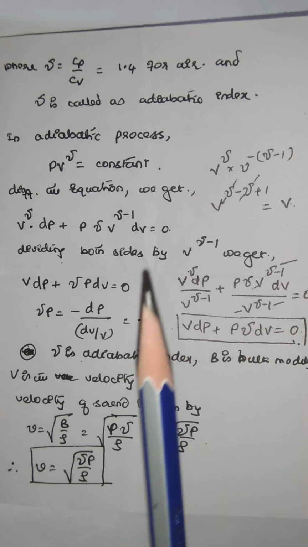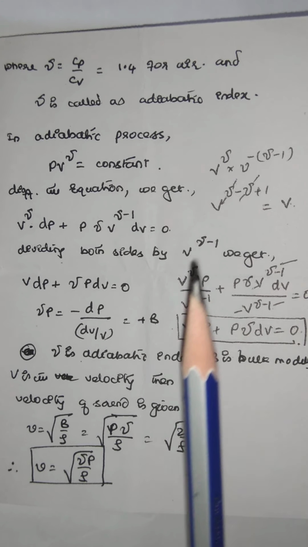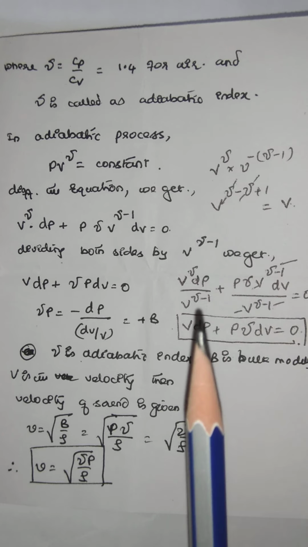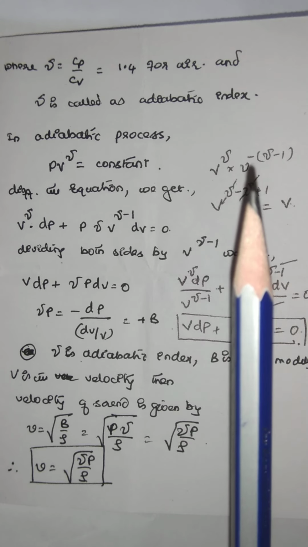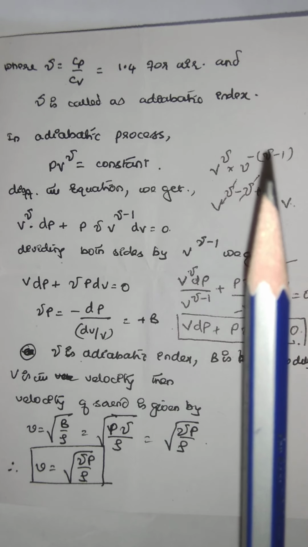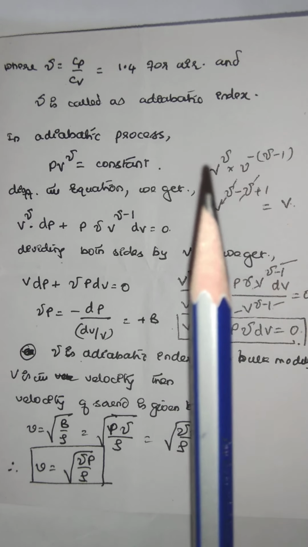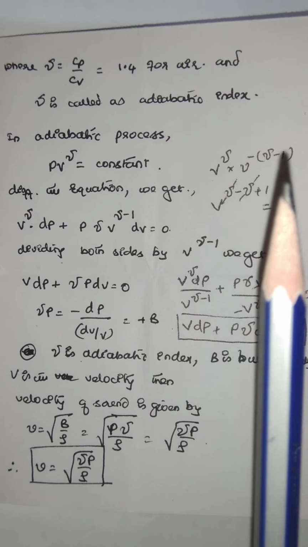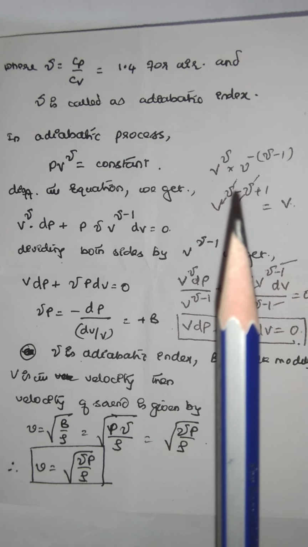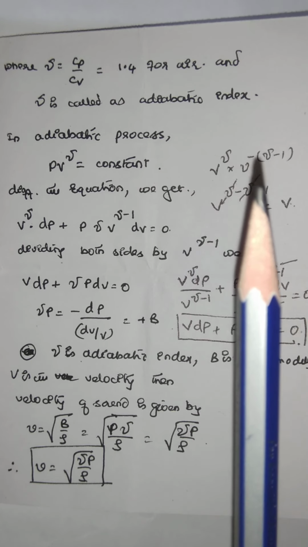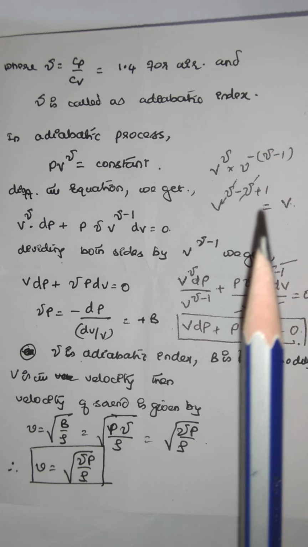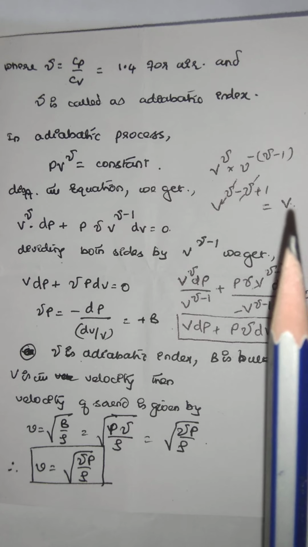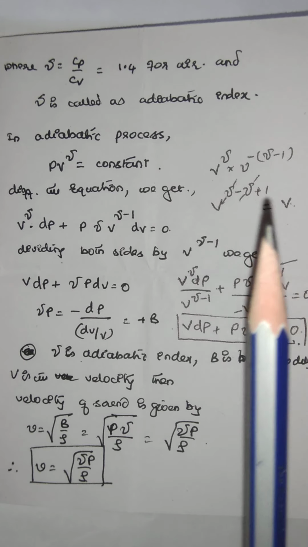Simplifying the first term, V to the power of gamma into V to the power of minus of gamma minus 1. When the bases are the same, powers can be added: gamma minus gamma, minus into minus is plus 1, and gamma minus gamma cancels. We get this as V.